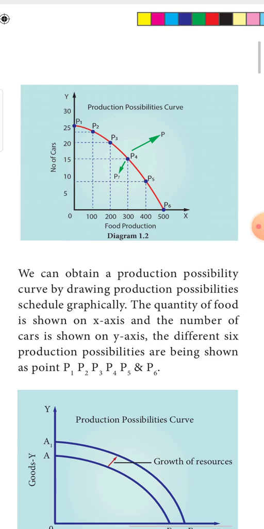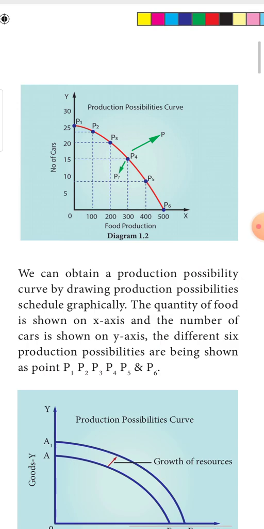See, when you have to produce more units of food, you have to reduce the production of cars. When you want to produce more cars, you have to reduce the production of food here. But any point beyond the production possibility curve means the resources are not adequately available. It is not possible to be produced.